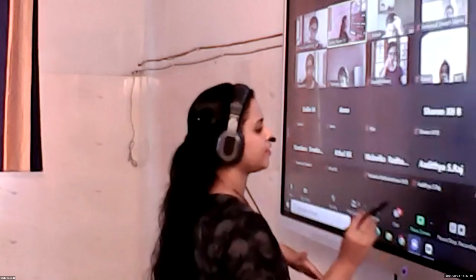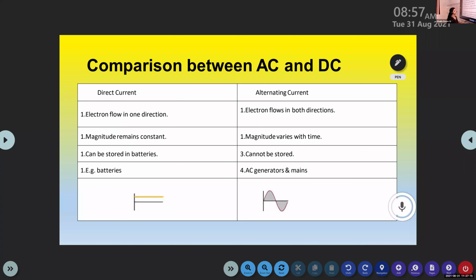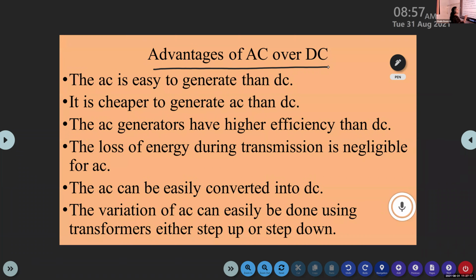Okay, so now let us see what are the advantages of this AC current over the DC current. So next heading, advantages of alternating current over the DC currents, direct currents. Alternating current is easy to generate than DC. And it is cheaper to generate AC than DC.